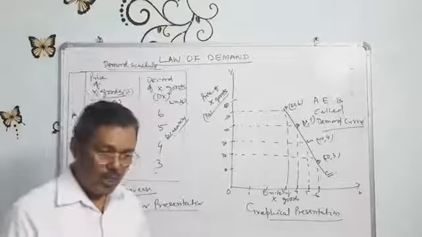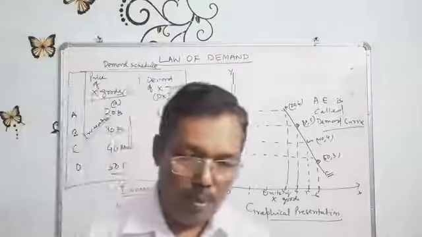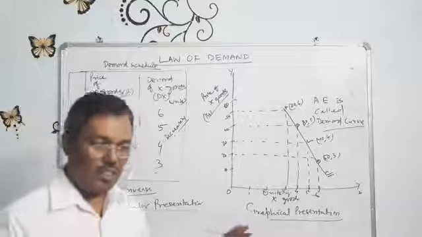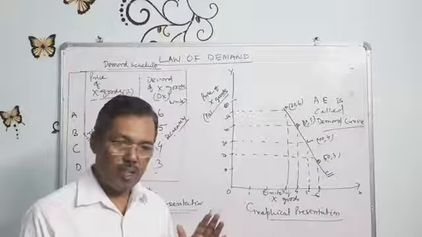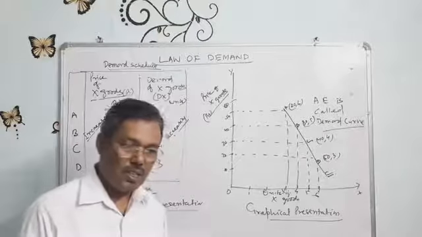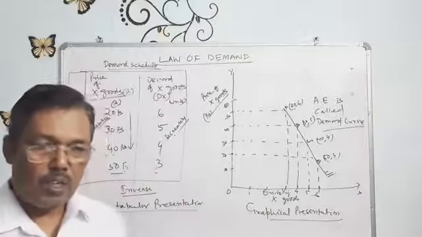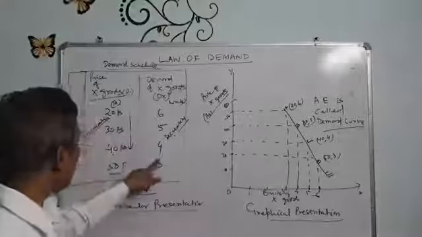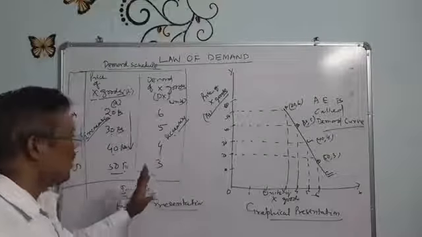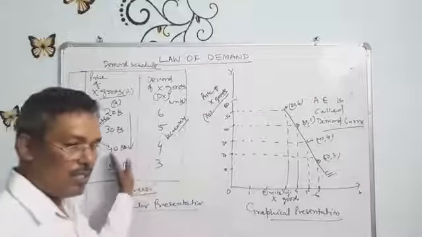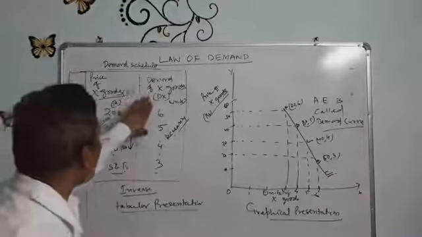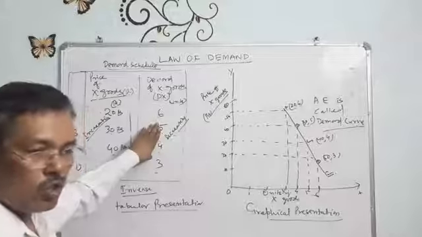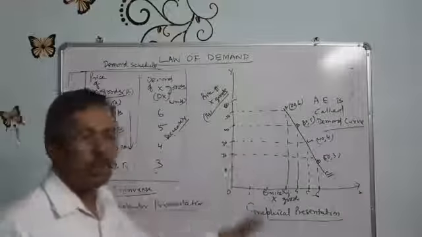So now you are clear, what is the law of demand? The law of demand states that, other things being constant, that is, income, price of related goods, and taste and preference remaining the same, there is an inverse relationship between the price of a good and the quantity demanded. Inverse means one increases, the other decreases. This holds when a consumer desires to consume the good at a given time, in case of normal goods.